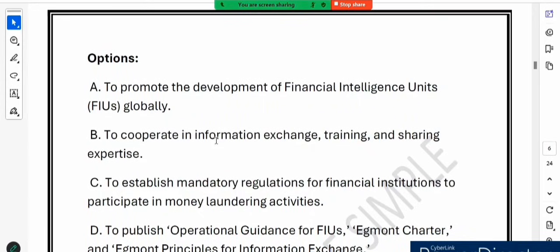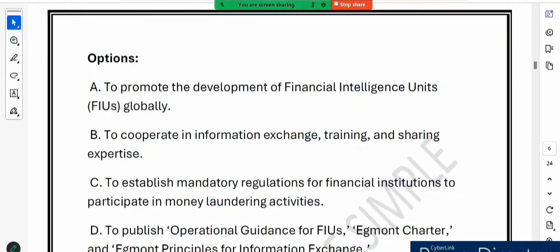First of all, let me tell you that the Egmont Group is an international organization that helps financial intelligence units, that is FIUs, around the world work together to fight crimes like money laundering. Now let's look at this tricky MCQ and solve it together. The question is: which of the following is not an objective? Right, so let's see option A.